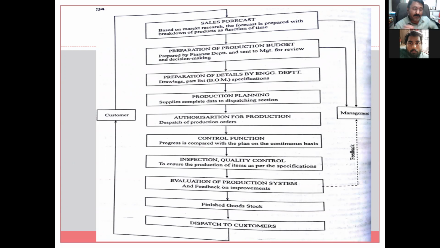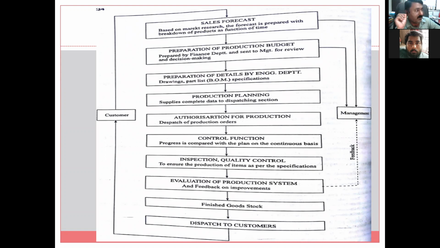We have already discussed forecasting in chapter number 2, which is completely related to forecasting. We discussed the different methods of forecasting, why forecasting is important, what is under-forecasting, what is over-forecasting, what is optimized forecasting, and whether the error will be positive or negative. These aspects we have already discussed. So now, based on market research, the forecast is prepared with a breakdown of the product as a function of time.